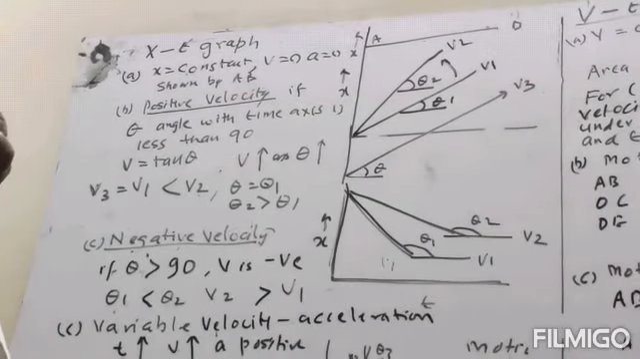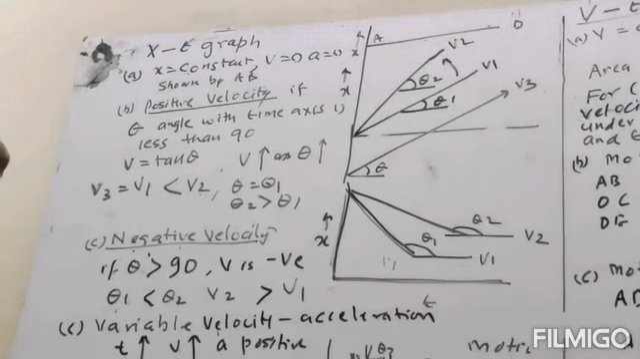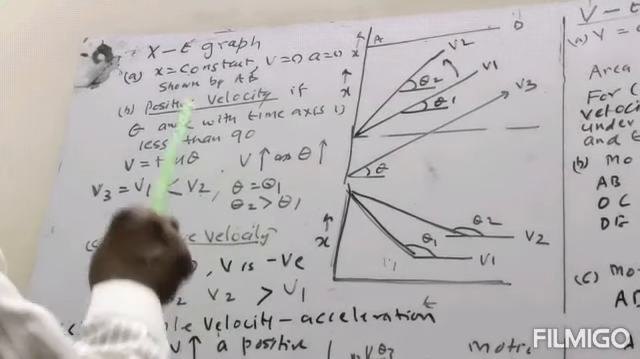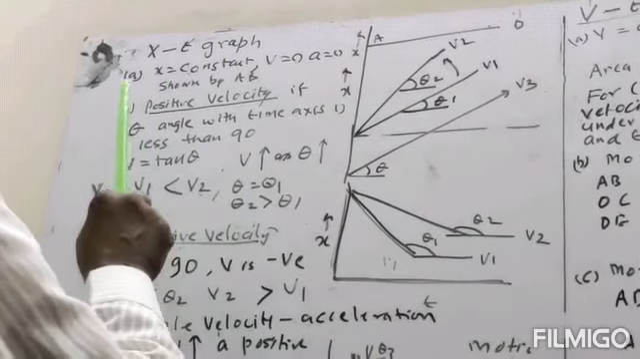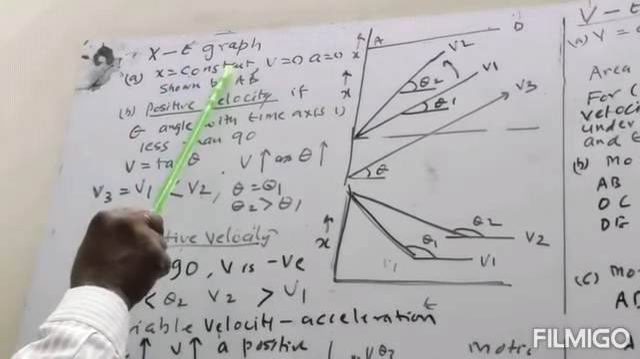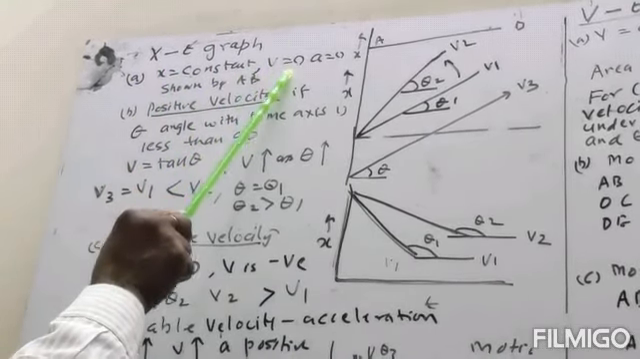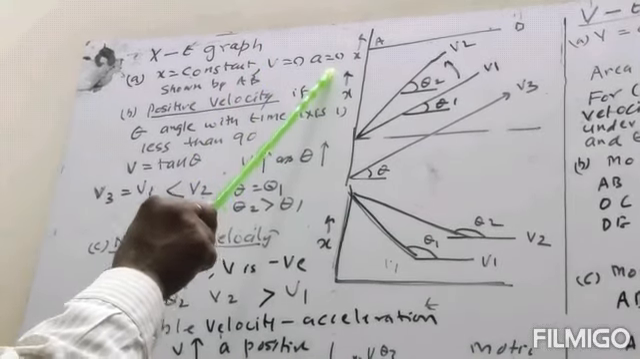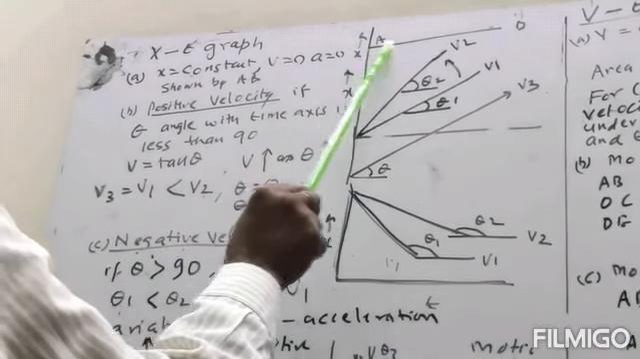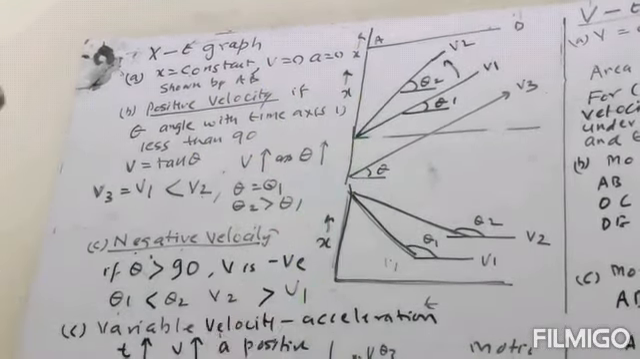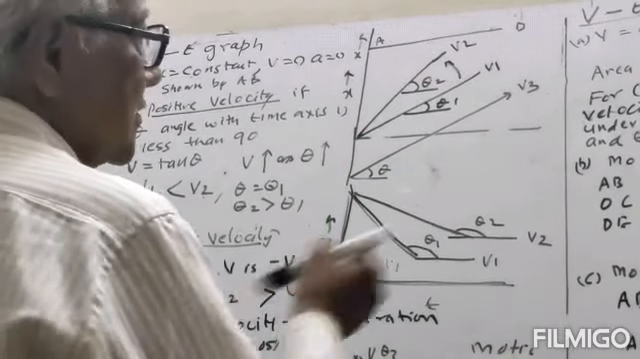Now we will study the graph between displacement and time, or the xt graph. First we take the case when x is constant. When x is constant, velocity is equal to 0 and acceleration will be equal to 0. So x is constant, it will be a straight line parallel to the time axis. This is the time axis.